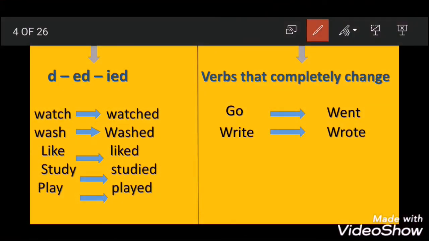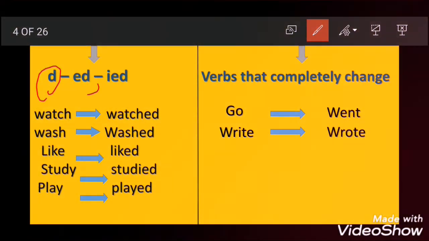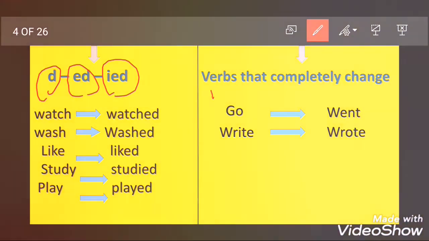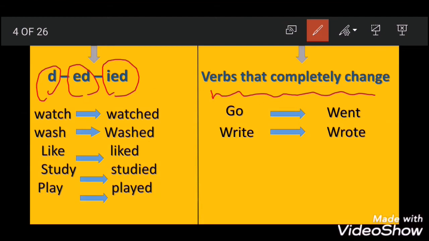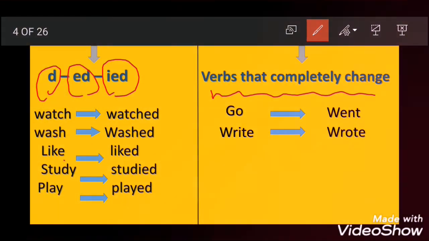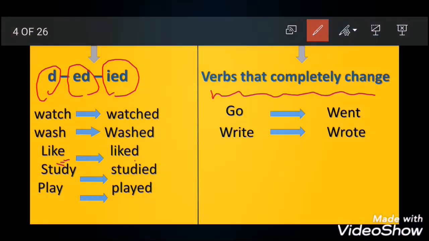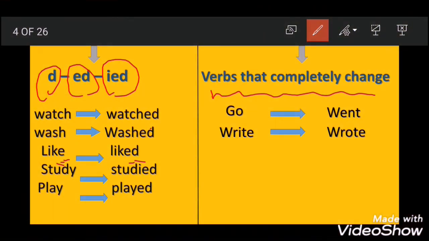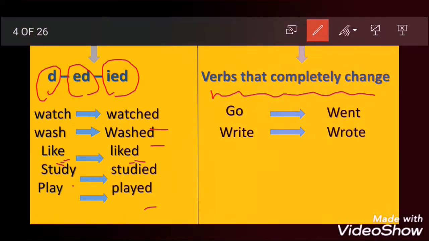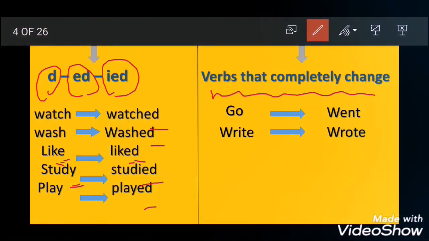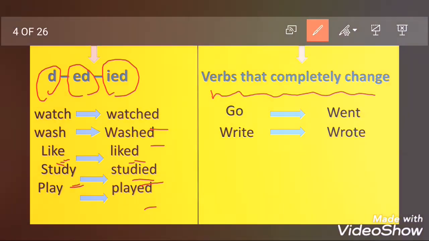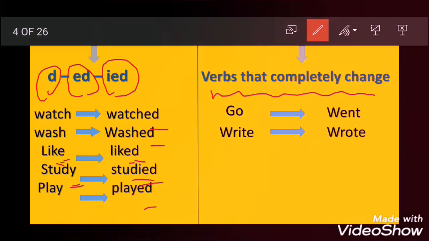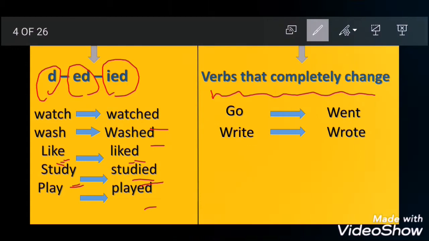Okay, so verbs ending in d or ed or ied, we call them regular verbs, and verbs that completely change, we call them irregular verbs. Here in like, this verb already ends in e, right? So we added only d. What about watch, wash, and play? We added ed. What about study here? We crossed the y and we put ied, and we are going to talk about this rule. And here, verbs that completely change, like go, went, write, wrote, we call irregular verbs.